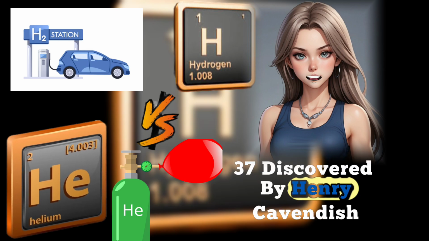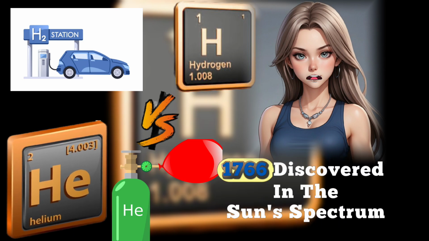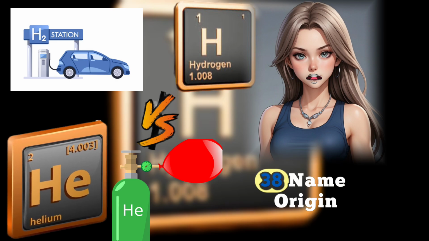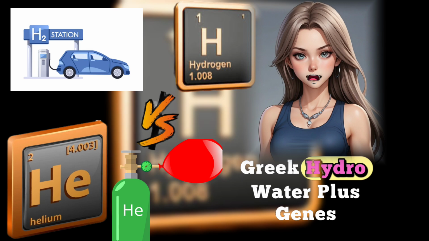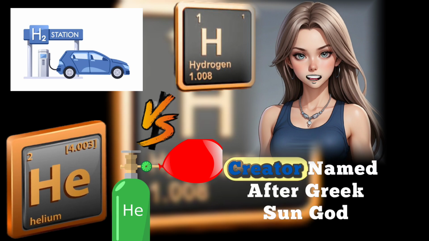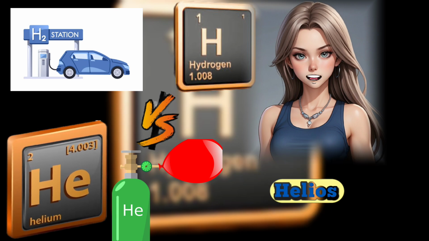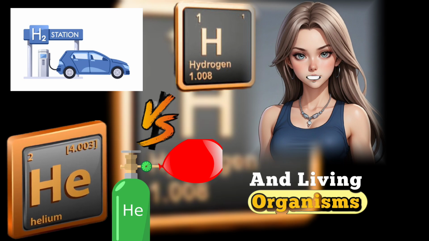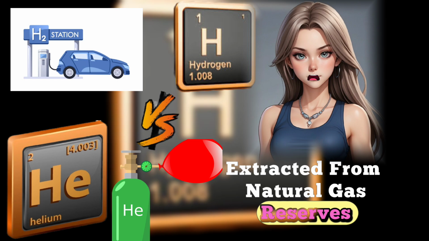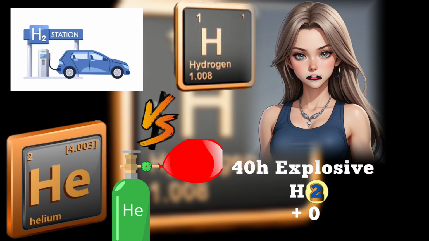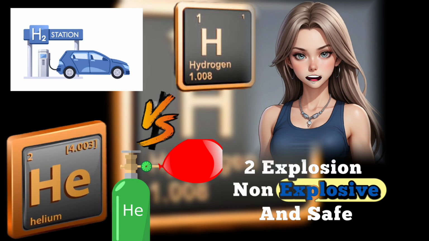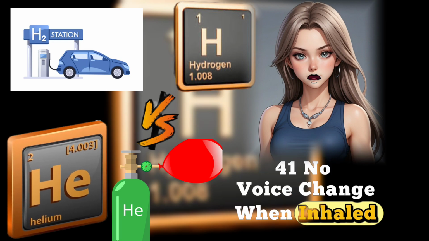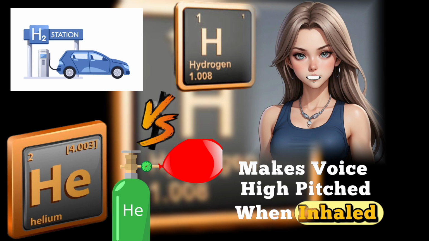37. Discovered by Henry Cavendish, 1766. Discovered in the sun's spectrum, 1868. 38. Name origin Greek: hydro, water, plus genes, creator. Named after the Greek sun god Helios. 39. Found on Earth in water and living organisms. Extracted from natural gas reserves. 40. Explosive, H2 plus O2 explosion. Non-explosive and safe. 41. No voice change when inhaled. Makes voice high-pitched when inhaled.